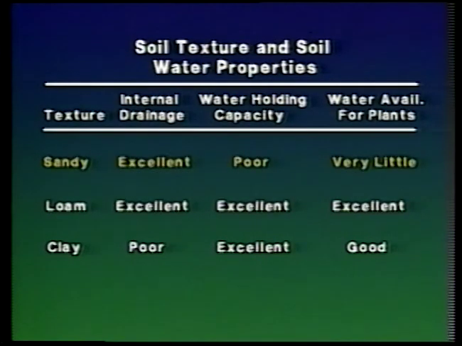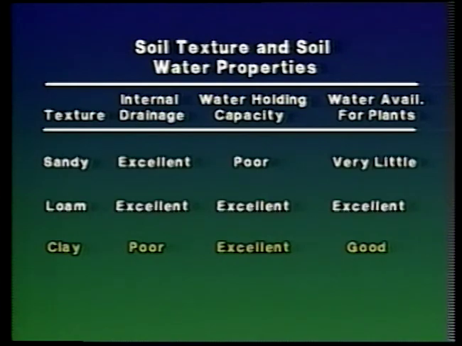In general, coarse textured soils have excellent internal drainage, poor water holding capacity, and poor water availability for plants. In contrast, fine textured soils have poor internal drainage, excellent water holding capacity, and good water availability for plants.